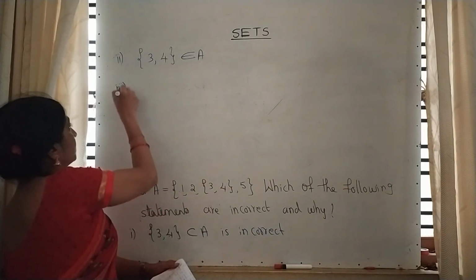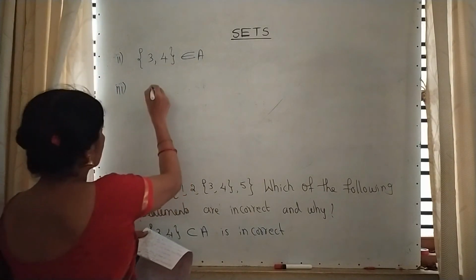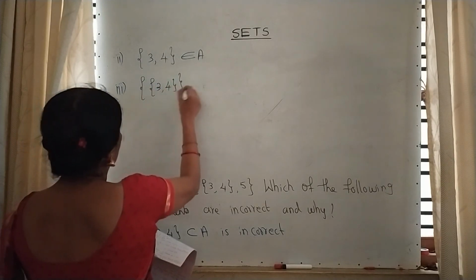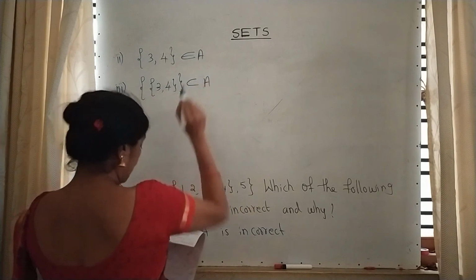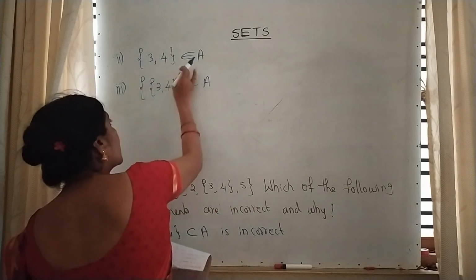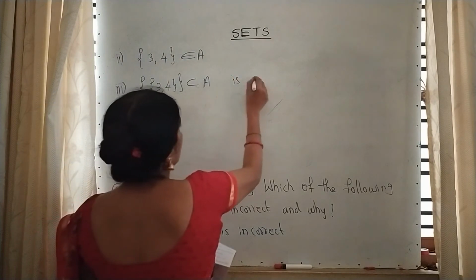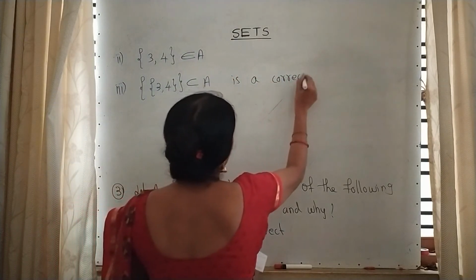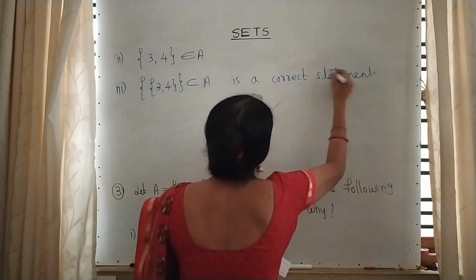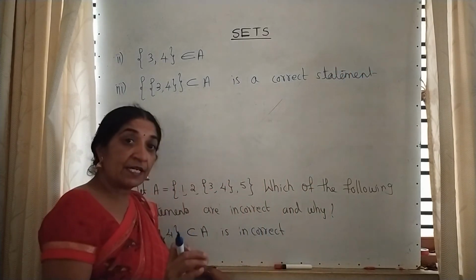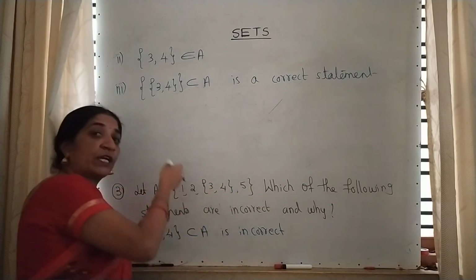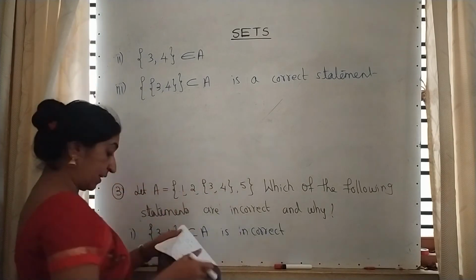Third one. Yes, this is correct. Even this is an element. That element we are writing in the form of a set. Is a correct statement. That means the students come to understand that if you write the element in the form of a set, this is the element. We have to write it in the form of a set, meaning again flower brackets.